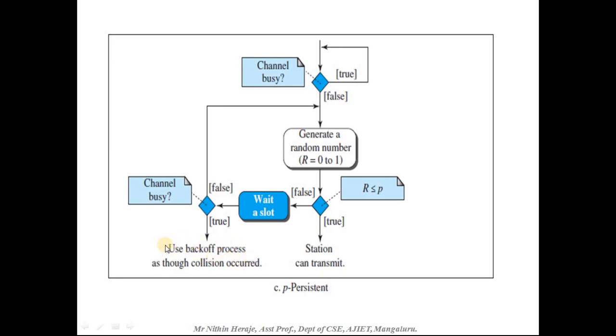So it waits for a back off time, and later on again it will sense the medium to see if it is idle or busy. And this procedure will continue. All right, hope you understood what P persistent is and how it works. So these are the three methods to sense the carrier.